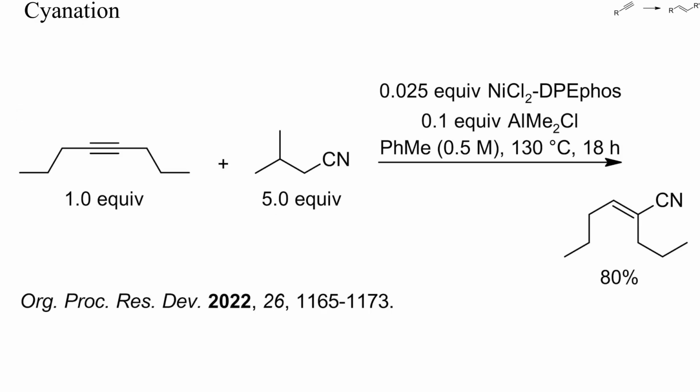Transition metal catalyzed cyanations can be difficult because cyanide tends to form stable, unreactive complexes with many metals. For the cyanation of alkynes, nickel complexes seem to be the most effective. In this example, instead of hydrogen cyanide or an alkali cyanide, isobutyl cyanide was used as the source of cyanide. The hydrocyanation was catalyzed by a mixture of dimethyl aluminum chloride and a nickel complex.